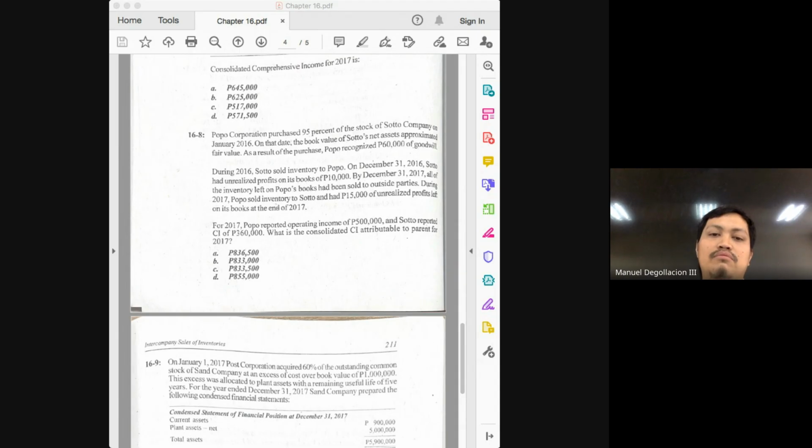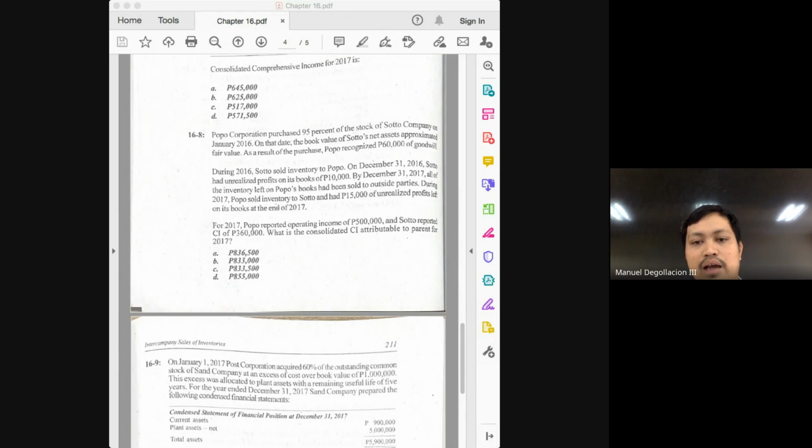How much was the adjusted income of the parent, class? 485. How much is the adjusted income of the subsidiary? 370. 485 plus 370 will give you how much? 855, which is letter D in the choices. But again, this is not yet the answer because what is being asked? Consolidated income attributable to parent. So what's the next step? Deduct the share of NCI in the adjusted income of the subsidiary.